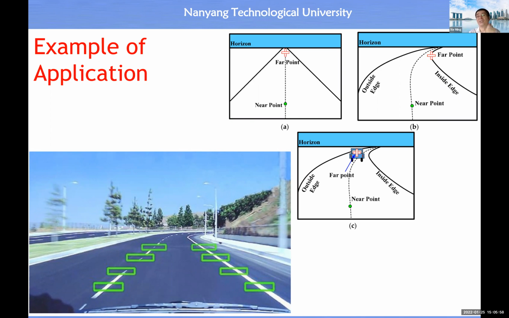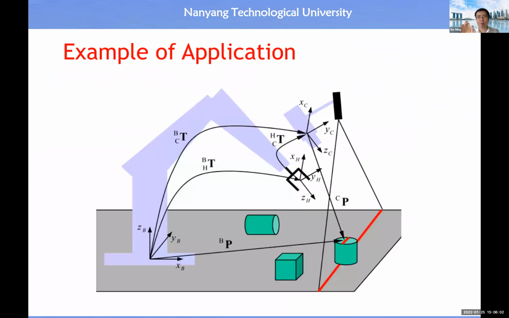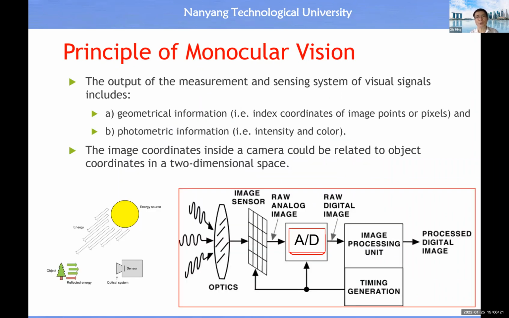Then you can make a decision about the steering angle, something like that. And then for pick and place, for example, we want to know the position of the object in the two-dimensional space. In this case, we only want to know the XY coordinate. It's good enough. Then we guide the robot to do the pick and place. So these are the typical examples for you to know.